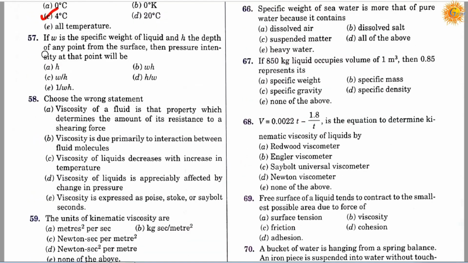Question number 57. If W is the specific weight of liquid and H the depth of any point from the surface, then pressure intensity at the point will be option A, H, option B, WH, option C, W upon H, option D, H upon W, and option E, 1 upon WH. So the correct answer is B. It will be W into H.